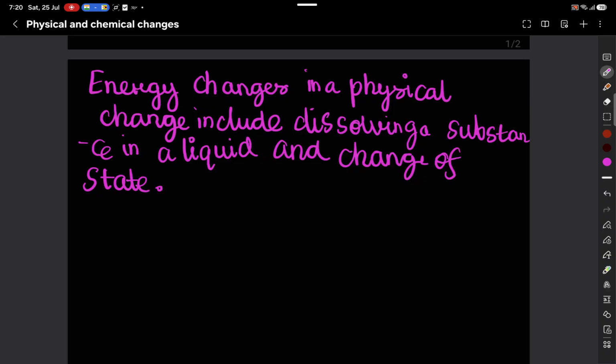Now we know that matter expands on heating and contracts on cooling. Let's suppose ice is present. Ice is a solid form of water, made up of water molecules in solid form. Now when the ice is heated, as we have studied in matter, the intermolecular spaces expand and the intermolecular force of attraction weakens.